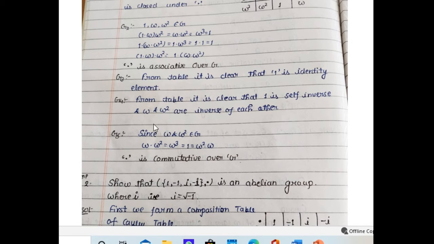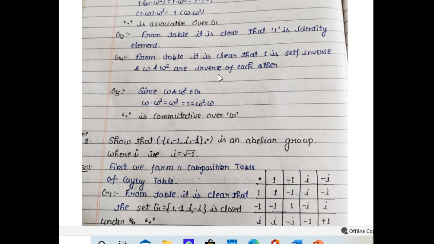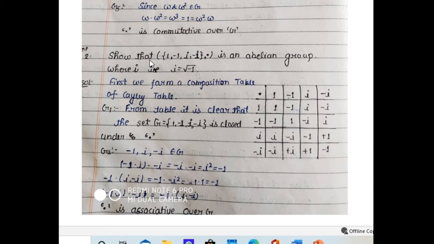Now the last property, we can easily see that multiplication is also commutative. So this group forms an abelian group. And since it has three elements, it is a finite group consisting of three elements. Now we check another example.